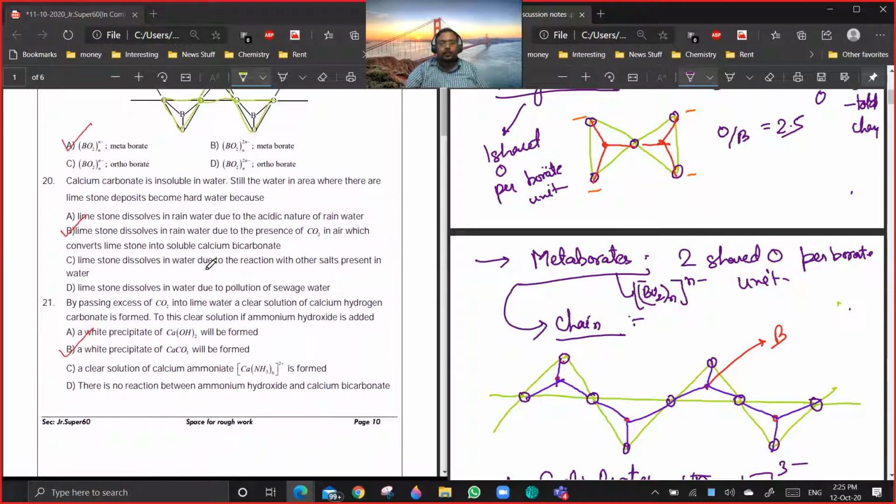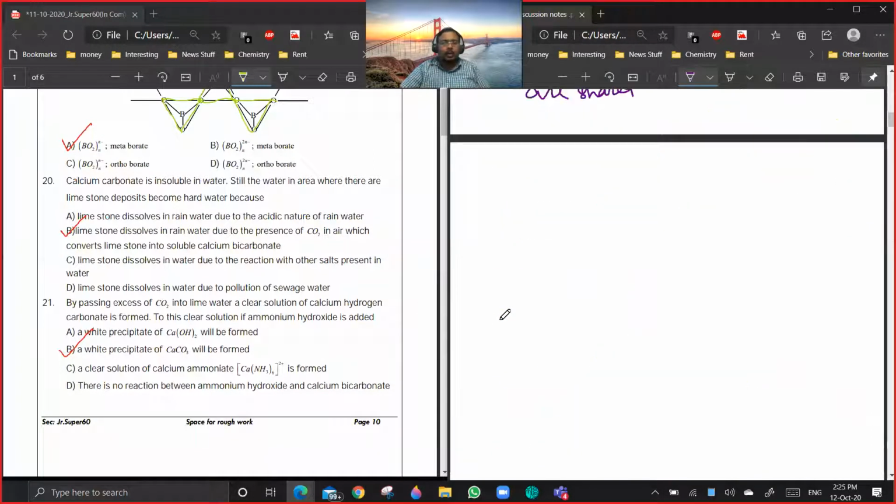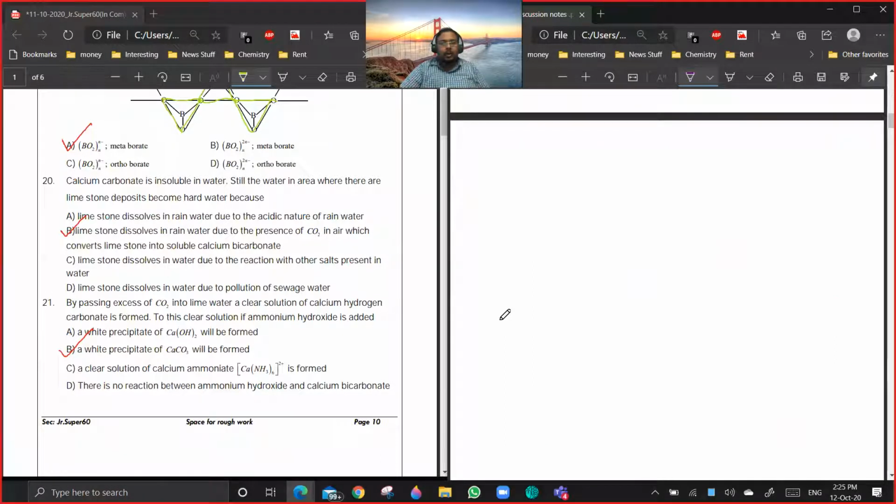21st. Okay. On bypassing excess of CO2 in lime water, a clear solution of calcium hydrogen carbonate is formed. Calcium hydrogen carbonate is nothing but calcium bicarbonate, Ca(HCO3)2. Okay, so this is the final solution which you are getting after passing CO2 through some solution.